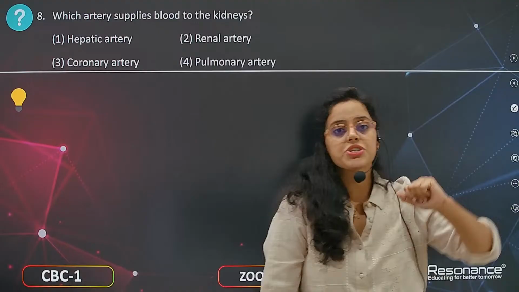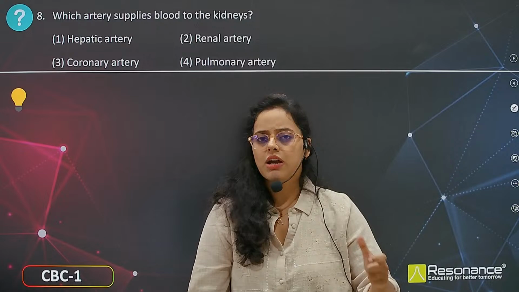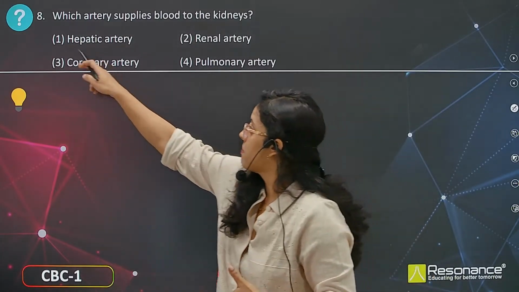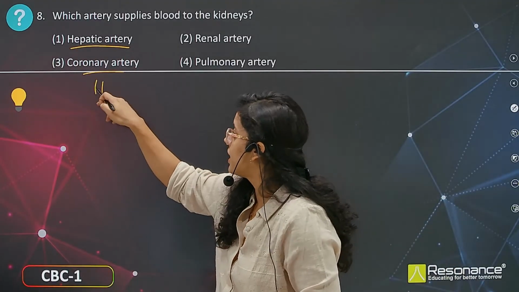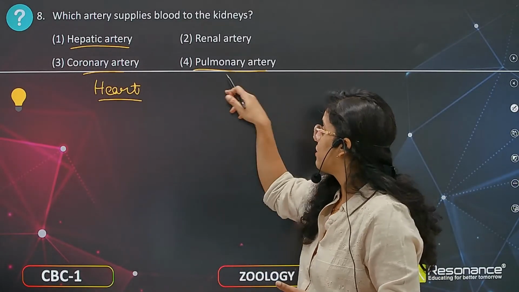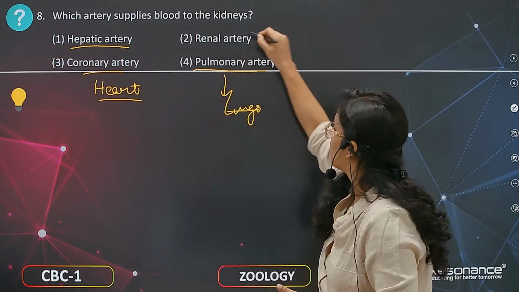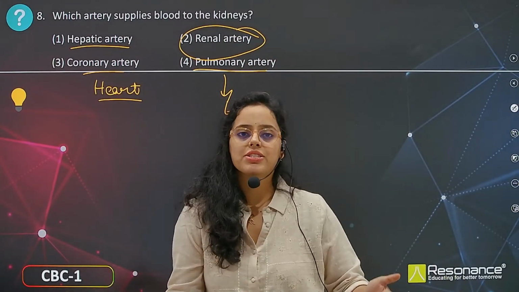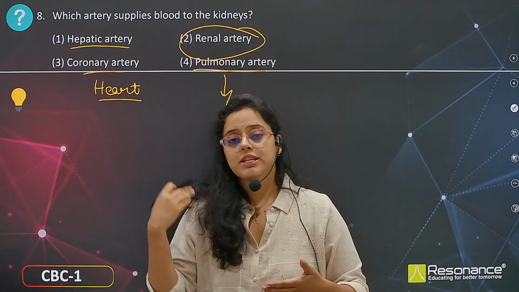Now moving to the next question: which artery supplies blood to the kidneys? In the earlier session we have discussed this. The kidney gets the renal artery, whereas the hepatic artery supplies blood to the liver, and the coronary artery to the heart. The heart also requires oxygenated blood. The pulmonary artery is for the lungs, hepatic for the liver, and renal for the kidney. The arch of the aorta divides into multiple arteries, that is hepatic, renal, coronary, pulmonary, or the artery that is supplying the nervous tissue.